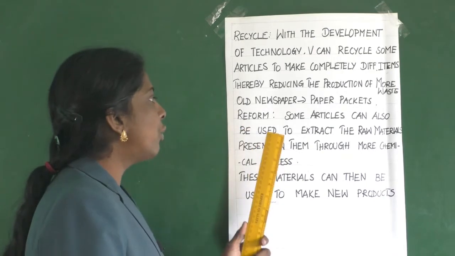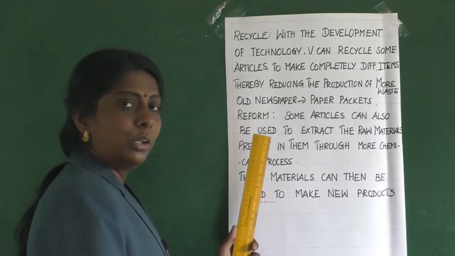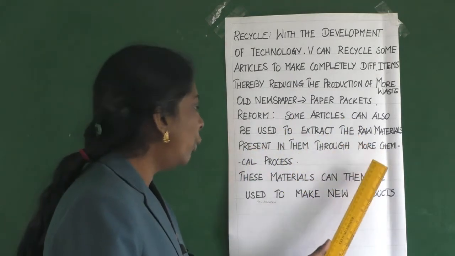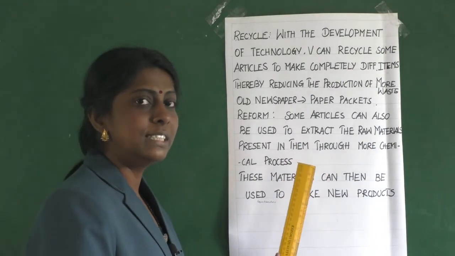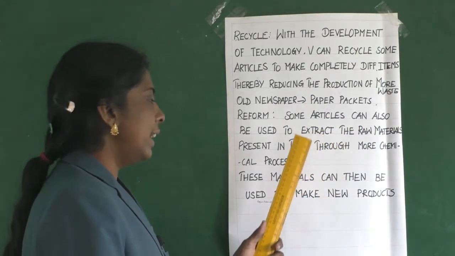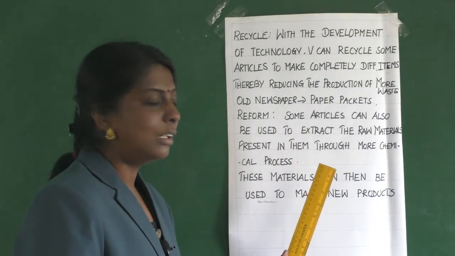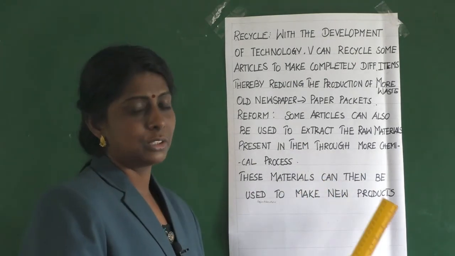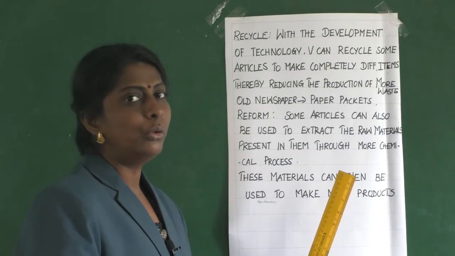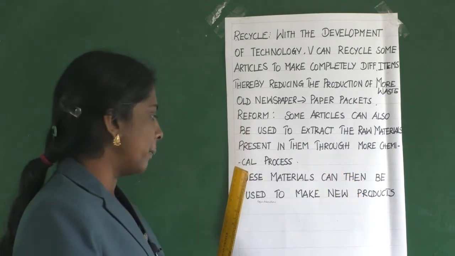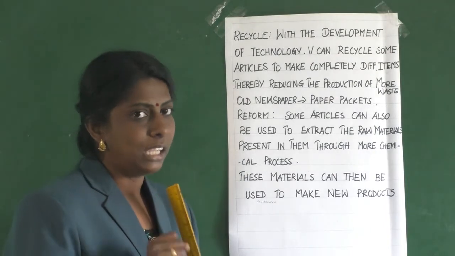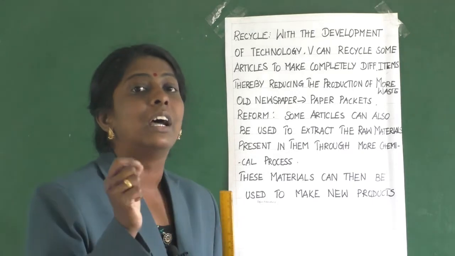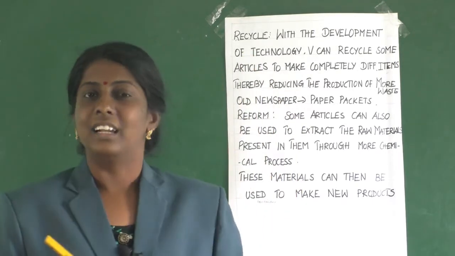The next thing is about reform. Some articles can also be used to extract the raw materials present in them through chemical processes. So these materials can then be used to make new products. With this we can again use it to make new products. That's what reform. So we have learned till now 5 R's, isn't it? What are the 5 R's? Refuse, reduce, reuse, recycle and reform.